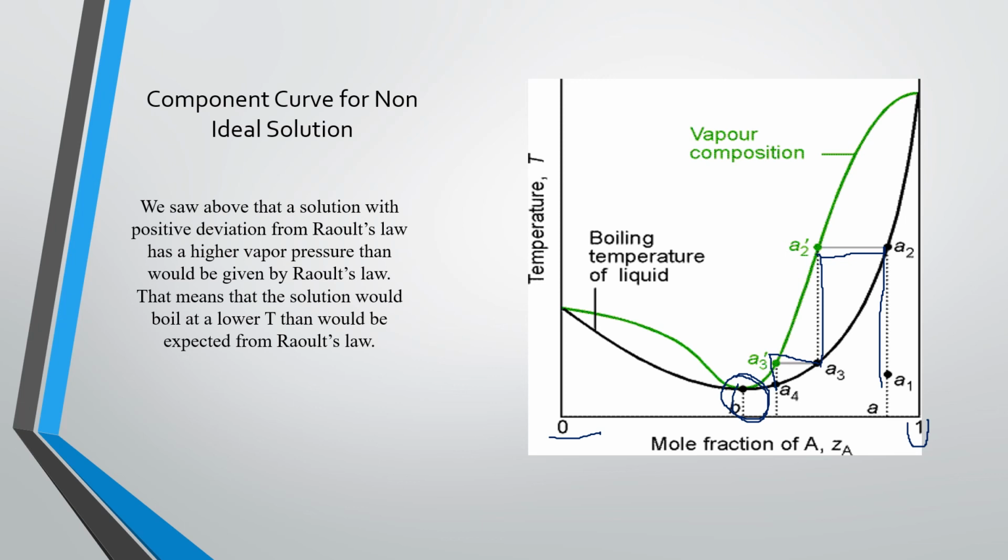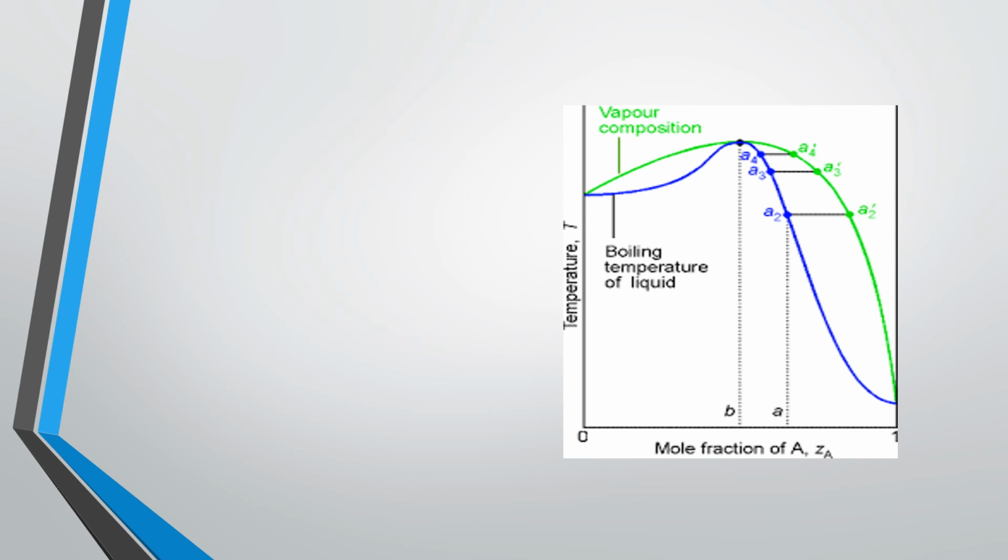this case this is a low boiling azeotrope right so we have drawn is some zigzag lines why fractional distillation will not give a complete separation for this mixture and this component right so this is called component curve for non-ideal solution. azeotrope શું છે પછી જાણશું અને fractional distillation શું છે એ બી આપણે પછી આગળના ટોપિકમાં ડિસ્કસ કરશું right so as I told you point B denotes as a constant boiling mixture is called azeotrope so this is called component curve for non-ideal solution right so non-ideal solution